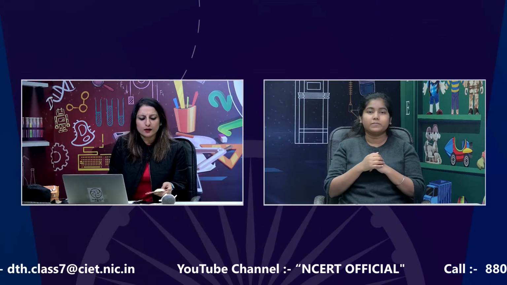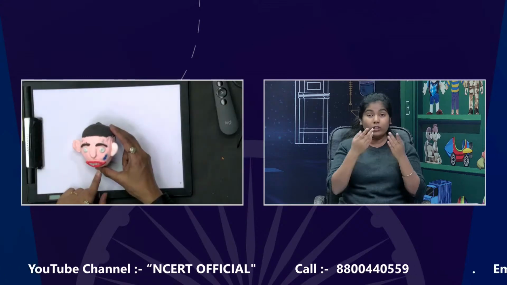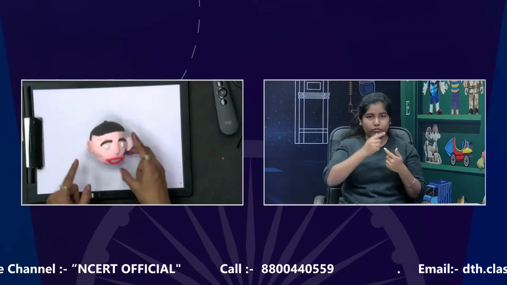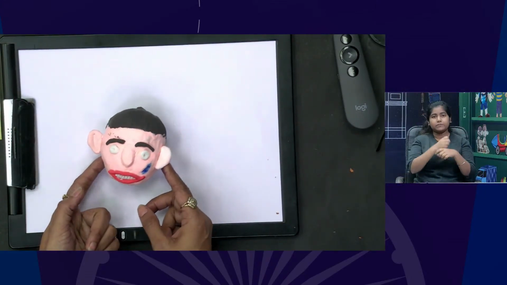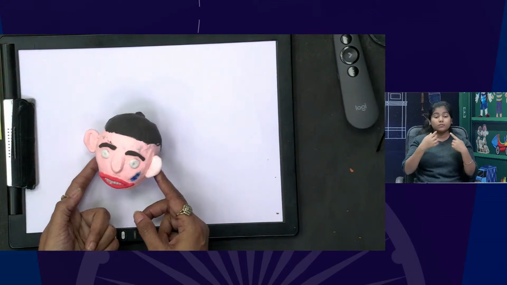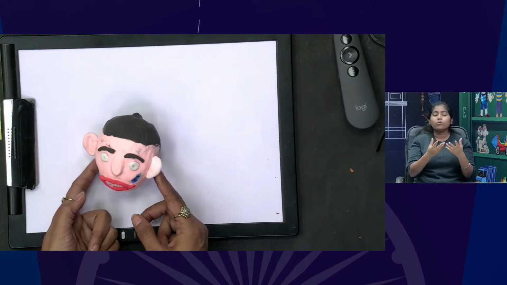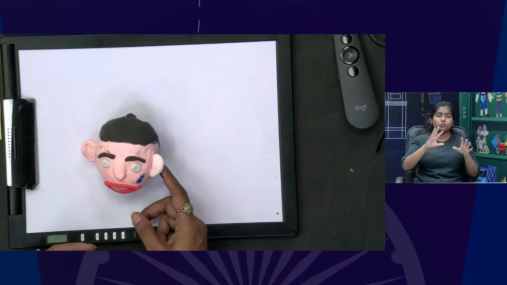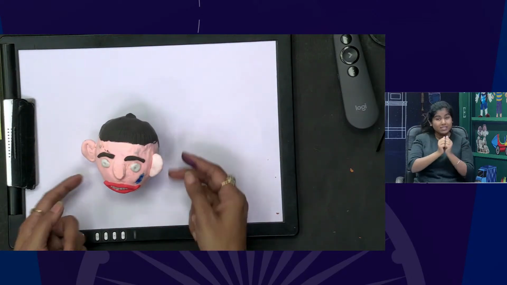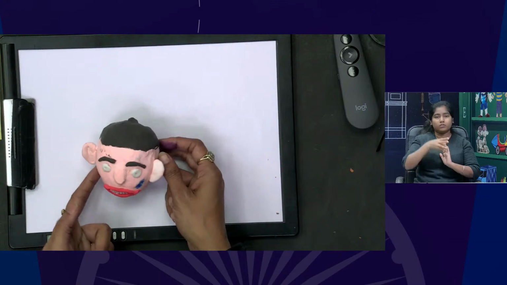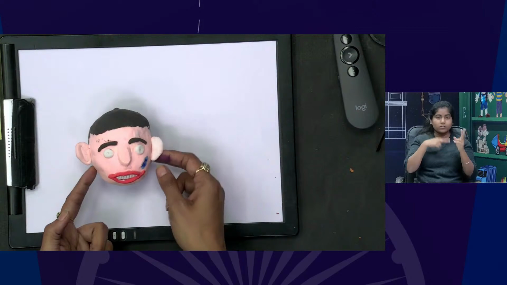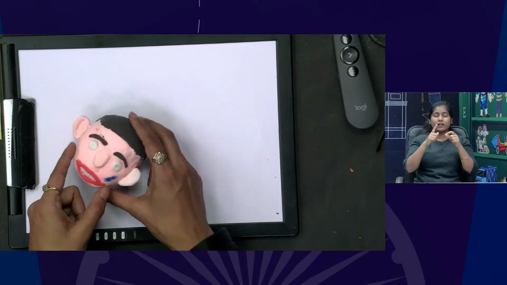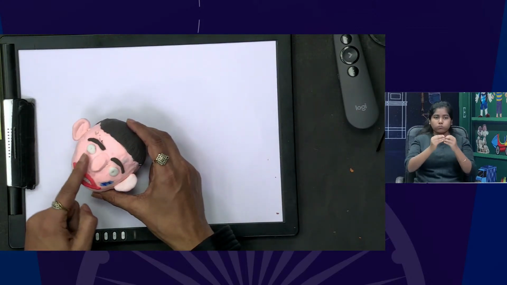Okay, now we move further. Here we can see the face. This is Mr. Nath. This is also an art and craft activity. In our inclusive classroom, we can include all our students because peer learning is the source of better learning. So they can collectively make this. This is the face I made. You can see dry clay, and you can touch the face.